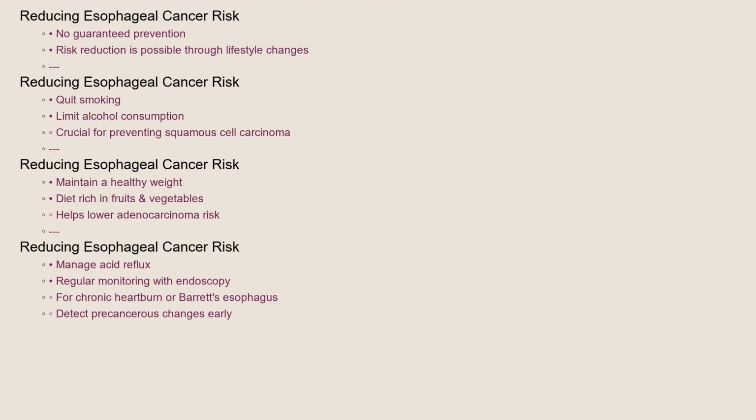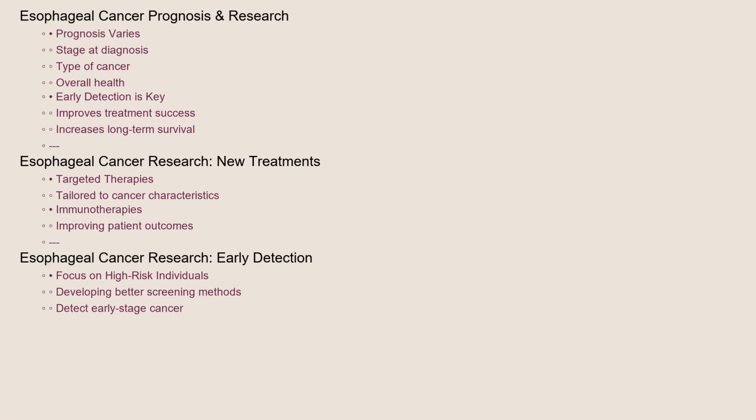While there's no guaranteed way to prevent esophageal cancer, you can reduce your risk. Quitting smoking and limiting alcohol consumption are crucial steps, especially for preventing squamous cell carcinoma. Maintaining a healthy weight, eating a diet rich in fruits and vegetables, and managing acid reflux can help lower the risk of adenocarcinoma. If you have chronic heartburn or Barrett's esophagus, regular monitoring with endoscopy is essential to detect any precancerous changes early. The prognosis for esophageal cancer varies widely depending on the stage of the cancer at diagnosis, the type of cancer, and the individual's overall health. Early detection significantly improves the chances of successful treatment and long-term survival.